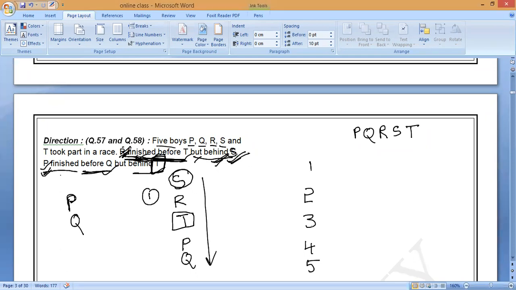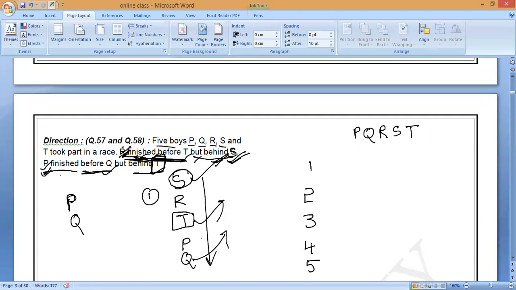Now who lost the race? Last place, Q. Who is in the middle place? Exactly, middle is T. Like that they will ask you.